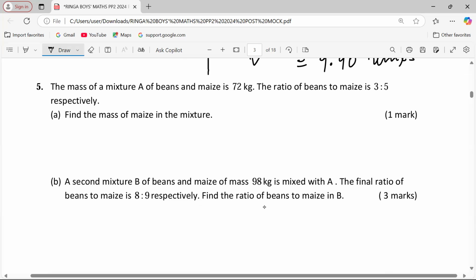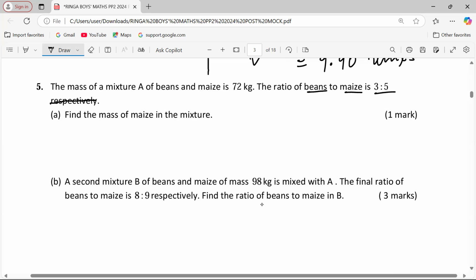The mass of a mixture A of beans and maize is 72 kg. The ratio of beans to maize is 3:5. Actually, there was no necessity for the word respectively. It is not even necessary here, because we have already said beans to maize. So when you state it this way, it is obvious that maize has 5 proportions and beans, because they are the ones mentioned first, have 3 proportions.